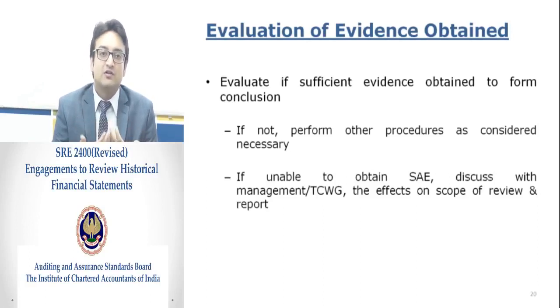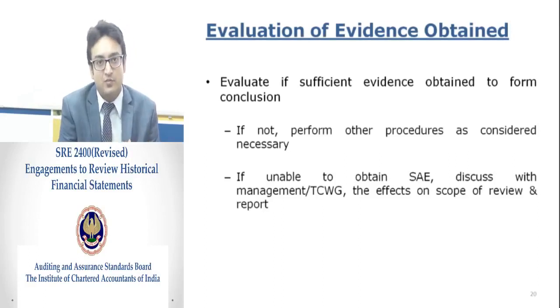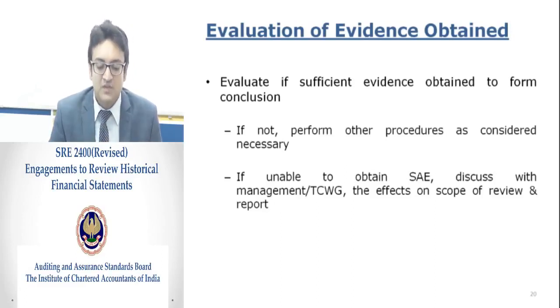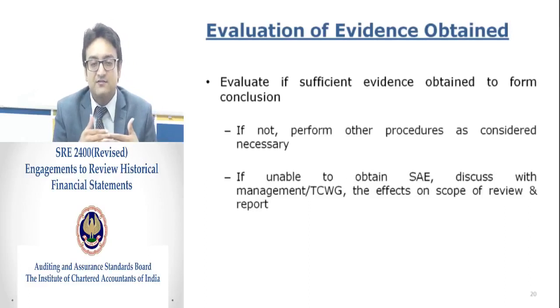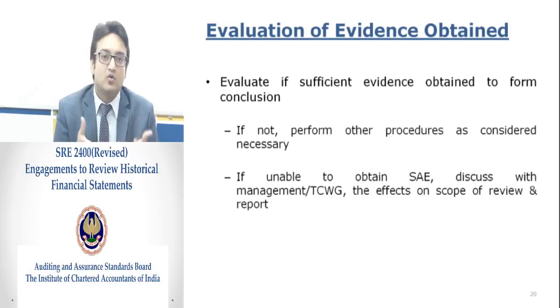If we are of the opinion that we do not have sufficient appropriate evidence, then we need to perform additional procedures to ensure that we have sufficient evidence before issuing the conclusion. If we are unable to obtain sufficient appropriate evidence, we need to discuss with the management and the TCWG the effects on the scope of review and the reporting considerations.